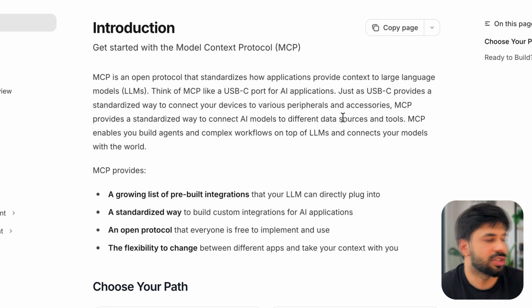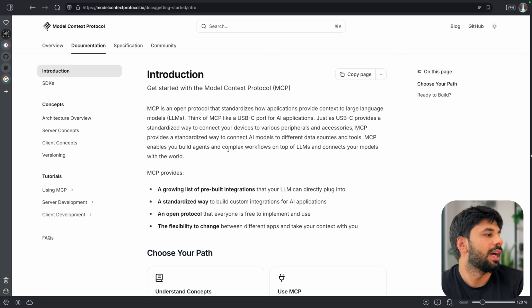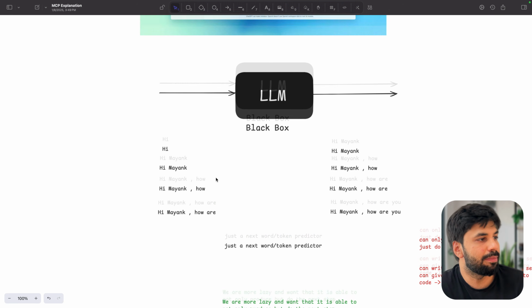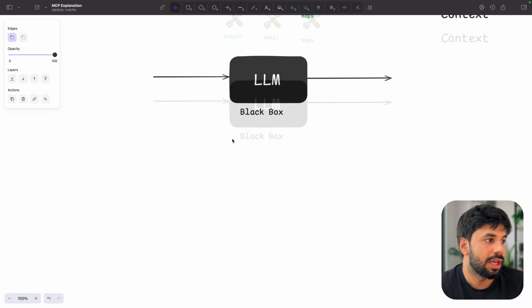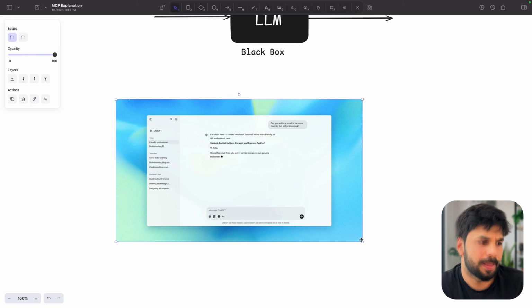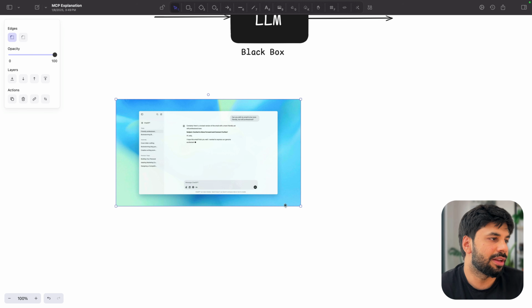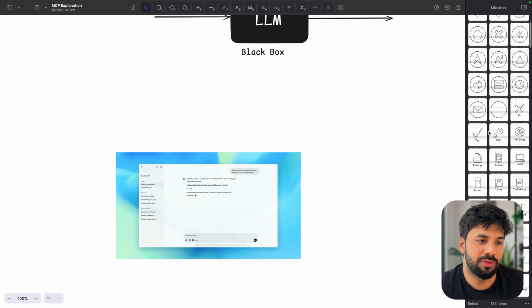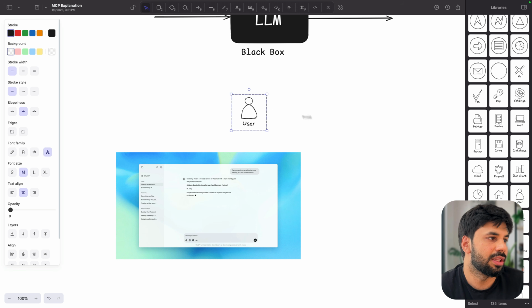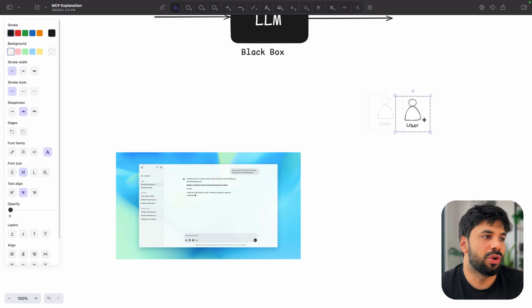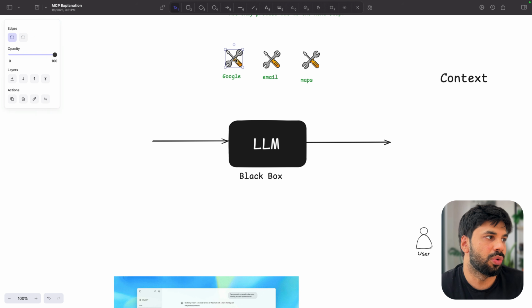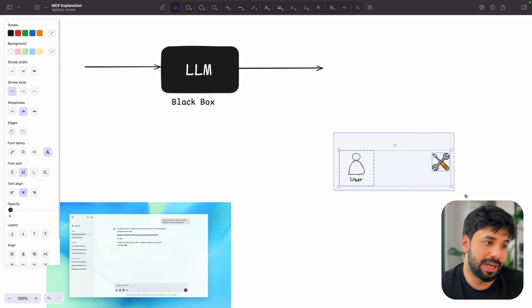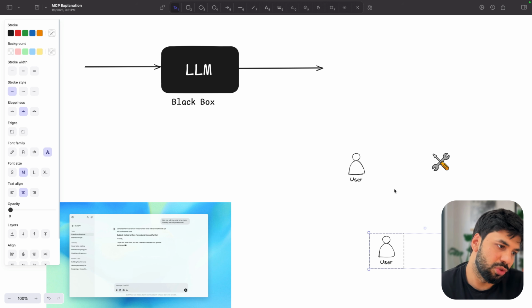So let's forget this and move forward and go back. Now, if I talk about this particular thing, you know that I can make my LLM a lot smarter if I can somehow provide it tools, right? So good thing. Now what happens is that we as users, you, me, and everyone who is learning these things, can now make our own tools, right? So if I have to search on Google, I can write my own tool. So I'm the first user. But similarly, if you have to use the same functionality, you will be writing your own tool.